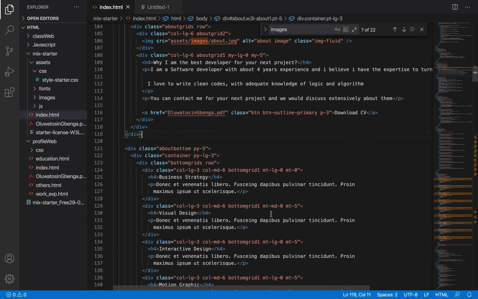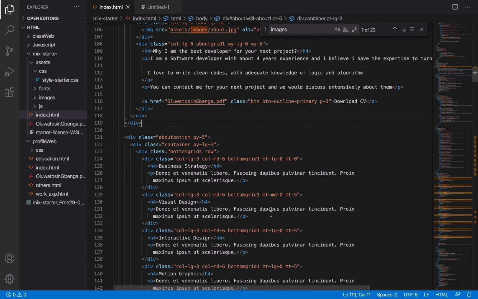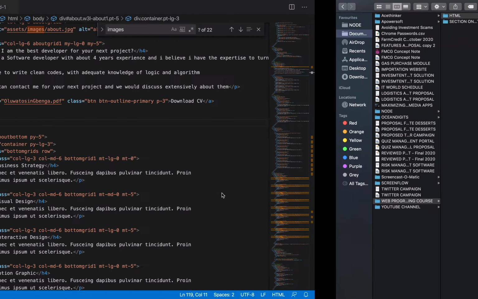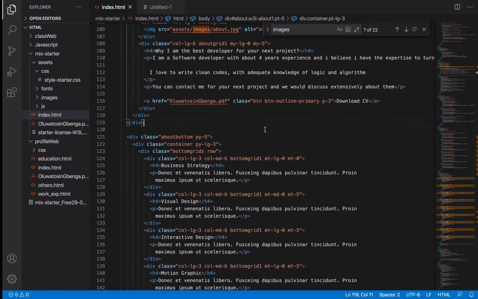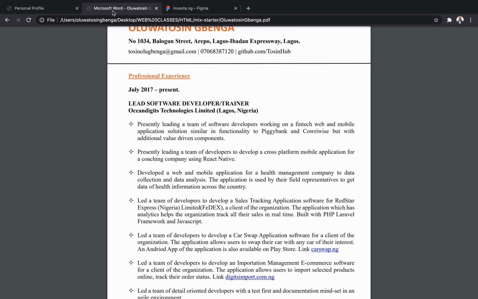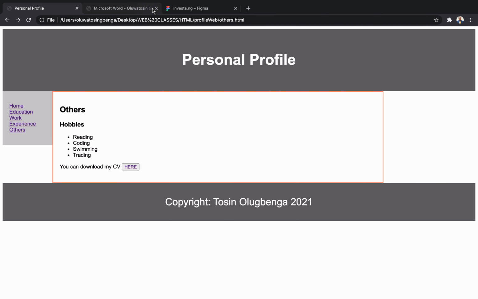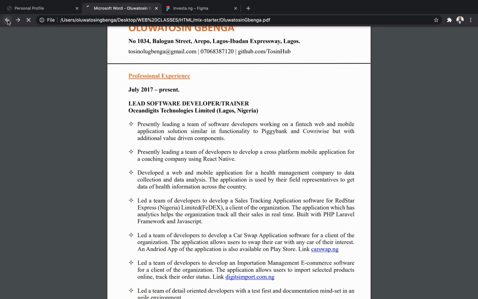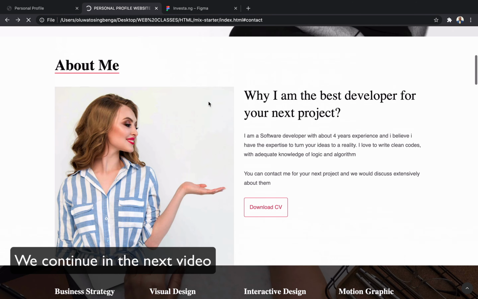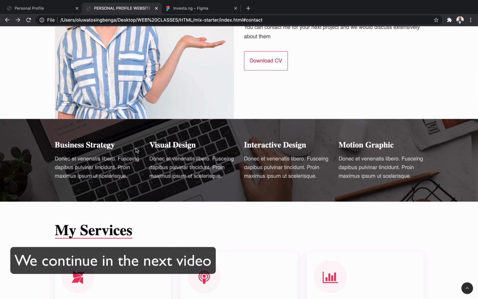All right, so these are business strategy areas, business strategy. So we need to work on these sections. I can think of what I will put there.